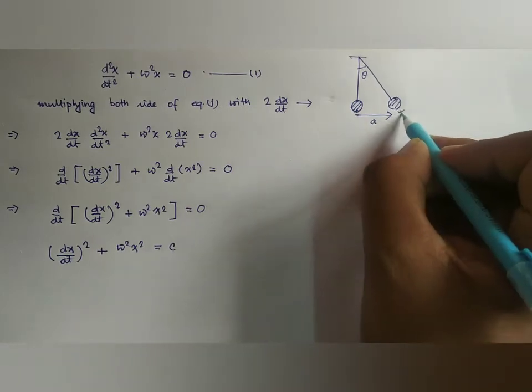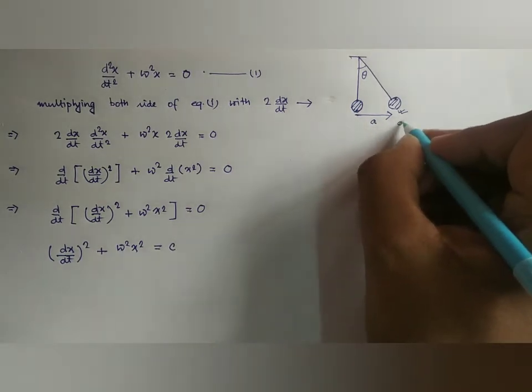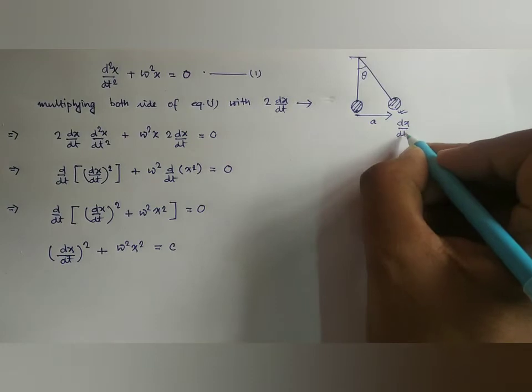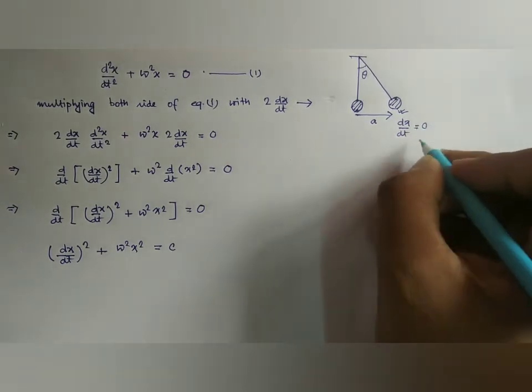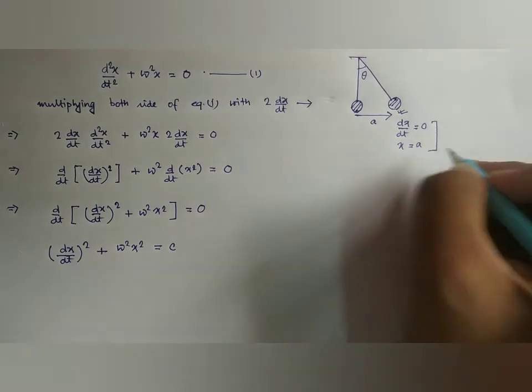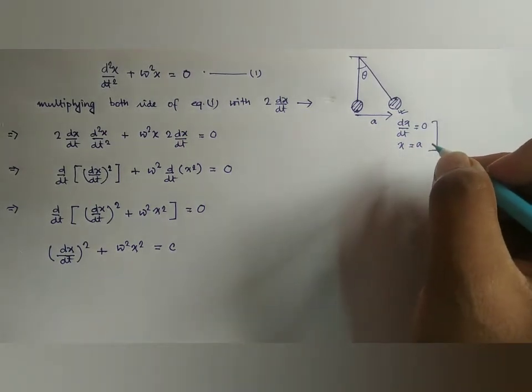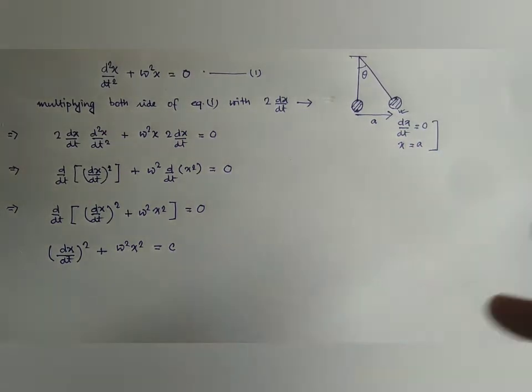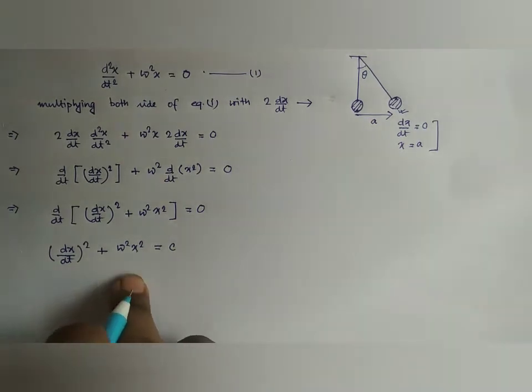Then at this position the velocity becomes 0, at x equal to A, at its maximum displacement. Its velocity becomes 0.